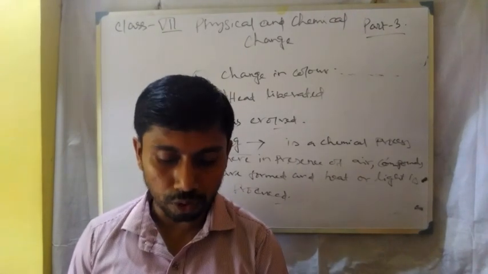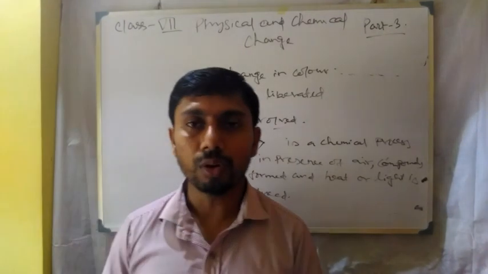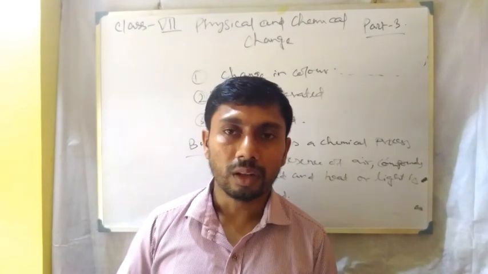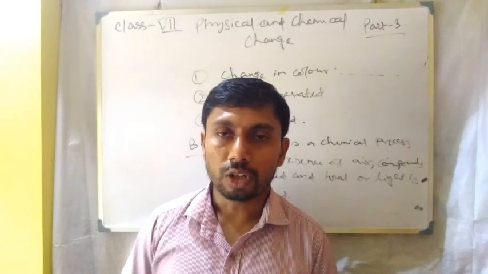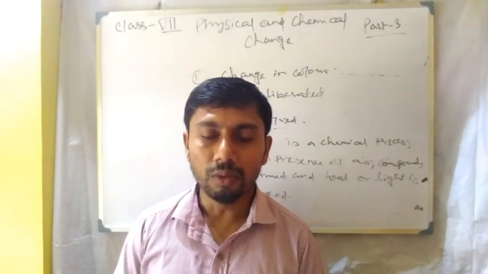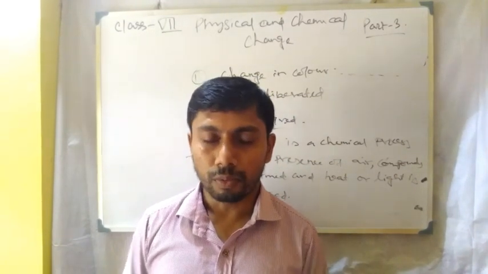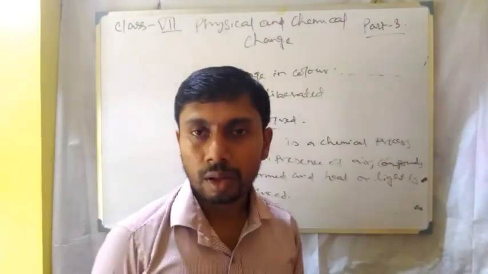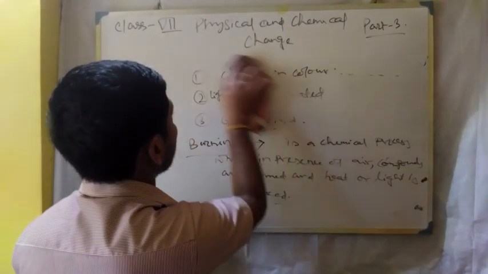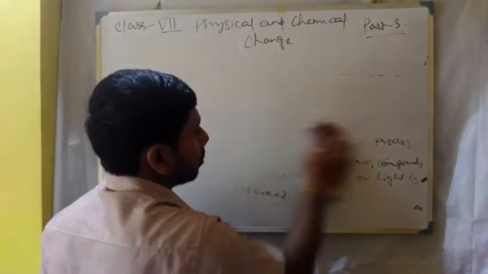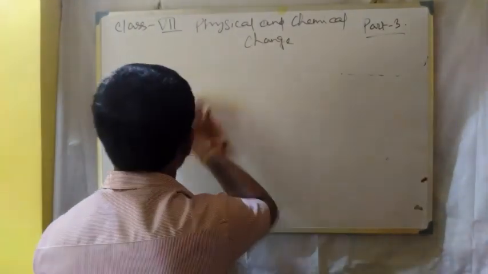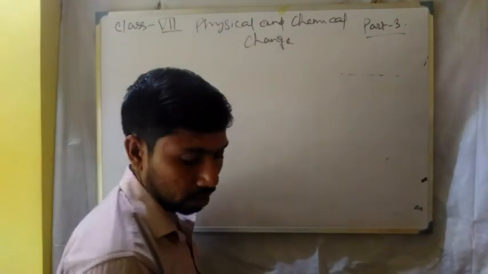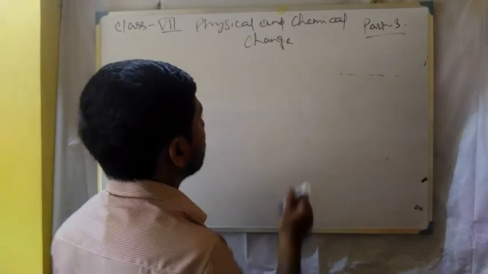Next, depletion of ozone is a chemical change. Now we know about the ozone layer, which is situated in the atmosphere. What happens is, the harmful gas produced by human beings or civilization first of all goes to the ozone layer in the space.